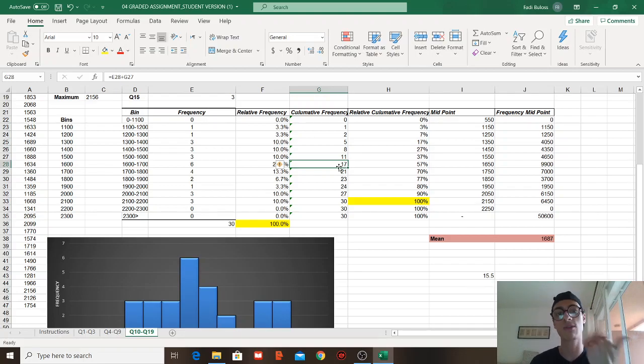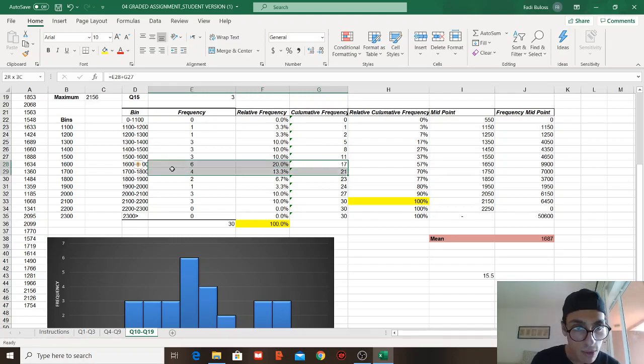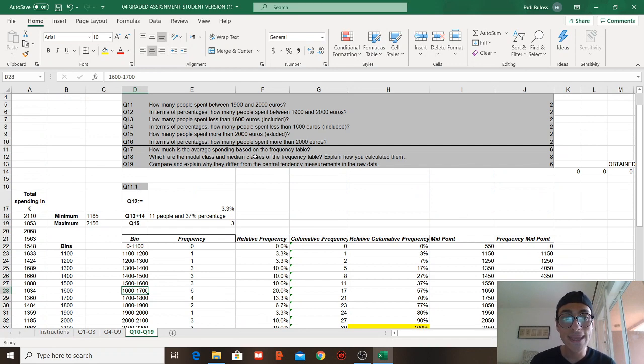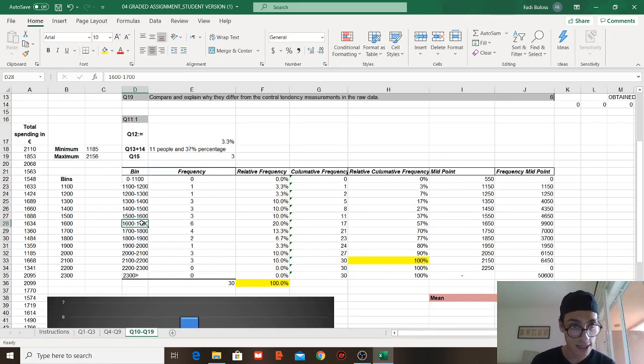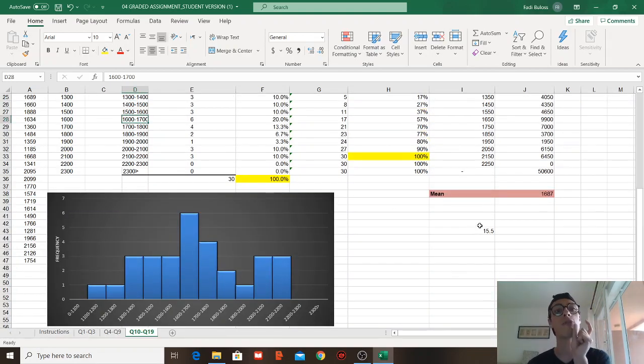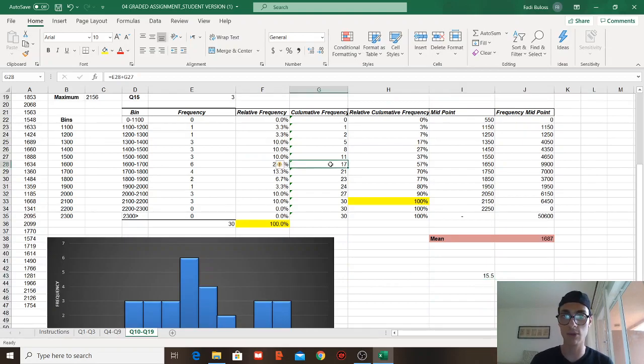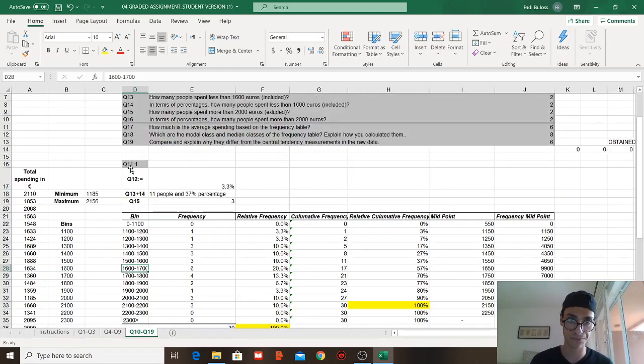It's cumulative, so it was part of the 17. Then we go back, we search, and yes, indeed, it was part of the interval 1600 to 1700. So our median class is in this range, 1600 to 1700. We simply found it by using the formula of n plus 1, in brackets, divided by 2. We search it in the cumulative frequency, which was here in the 17, and once we have that, we can go back to the bins and find the range where the 15.5 falls.